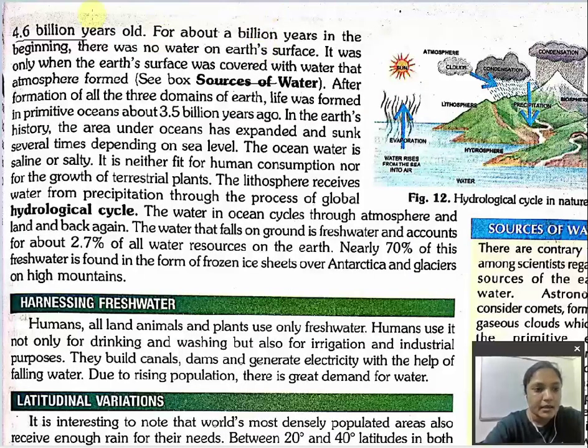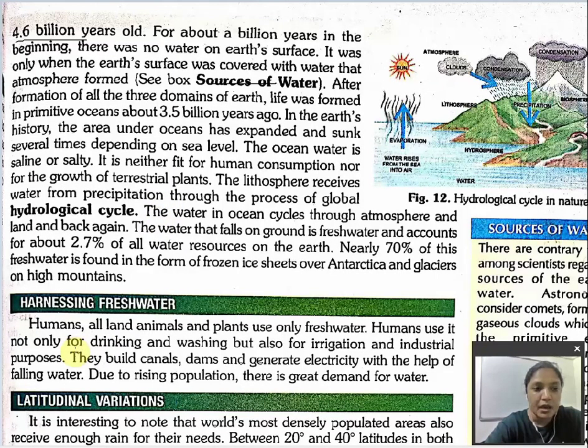Next, after the formation of all the three domains of the earth, life was formed in the primitive oceans about 3.5 billion years ago. What are the three domains of earth? Lithosphere, hydrosphere and biosphere. After all three domains of earth were formed, life was formed in the primitive oceans about 3.5 billion years ago.